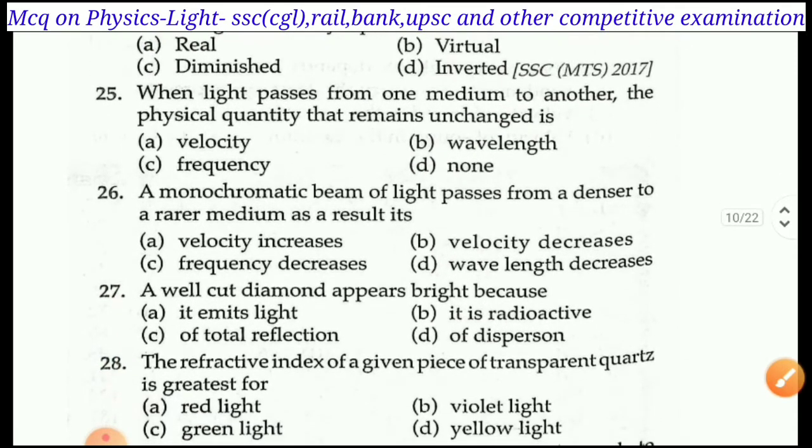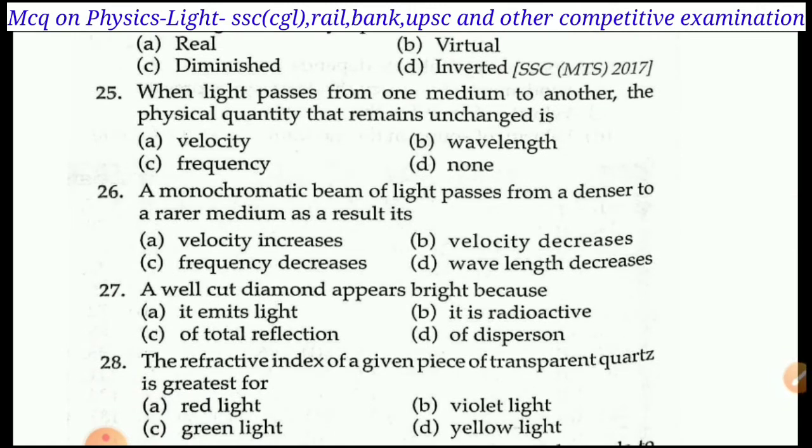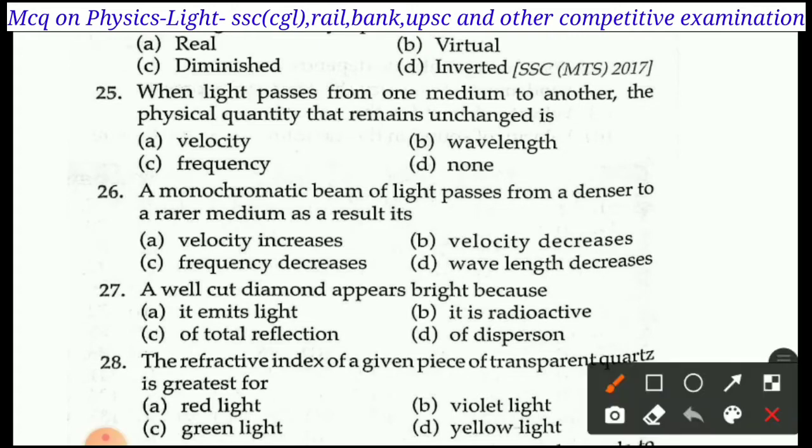Next question is question number 25. When light passes from one medium to another, the physical quantity that remains unchanged is: A. Velocity, B. Wavelength, C. Frequency, D. None. Dear student, you must know that when light is passing from one medium to another medium, one thing always remains constant, which is frequency. So option C is the right answer, frequency.